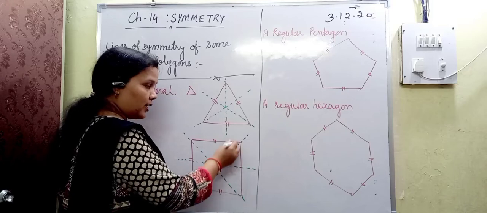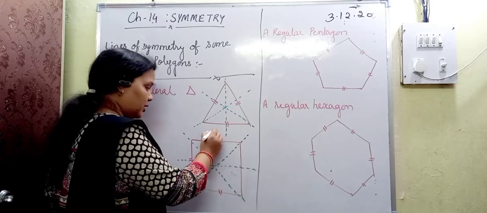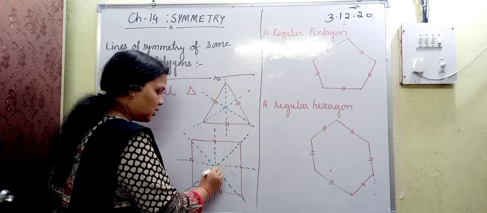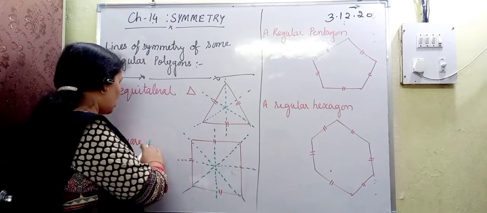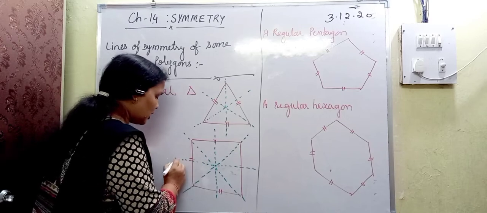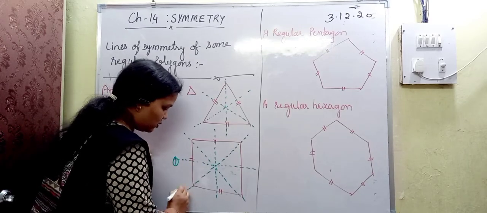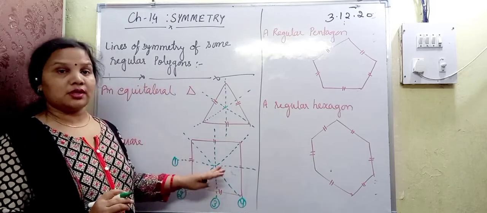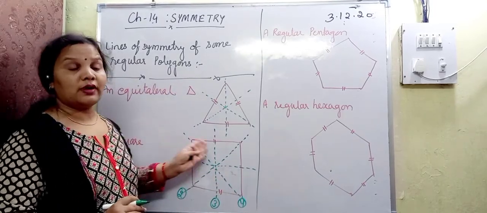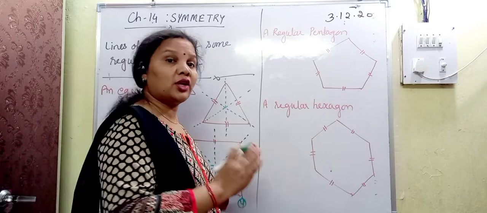So here 3 lines of symmetry are already done. Now one more is needed from this side. So how many lines of symmetry are needed for this square? It is 1, 2, 3 and then 4. 4 lines of symmetry are there for this square, which divide it into 2 equal halves and give you the mirror image of it.